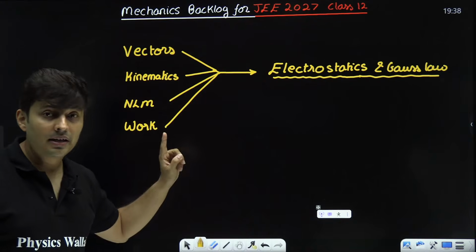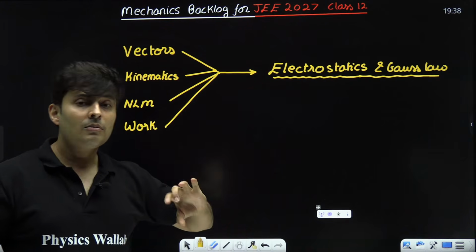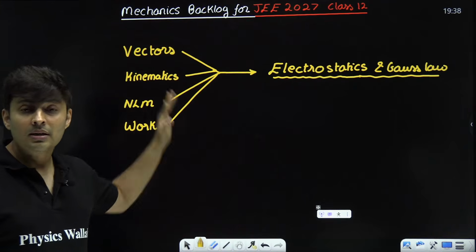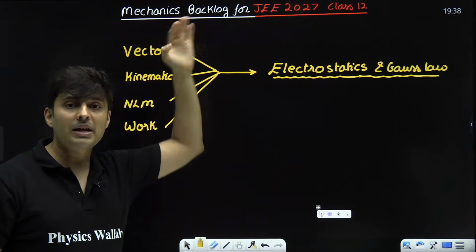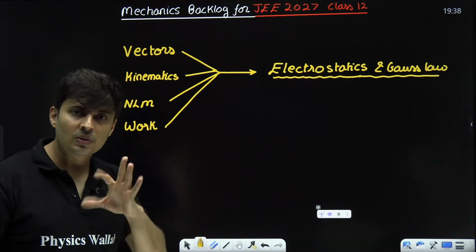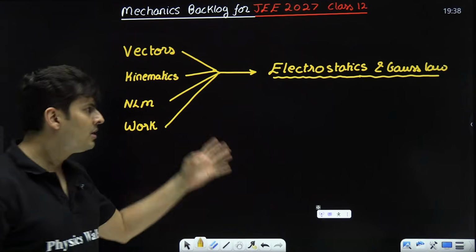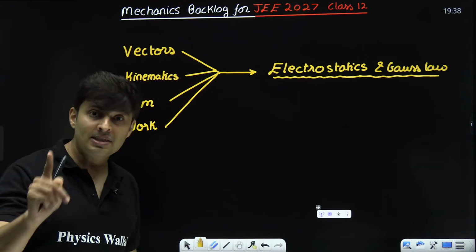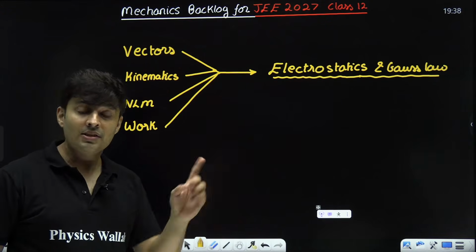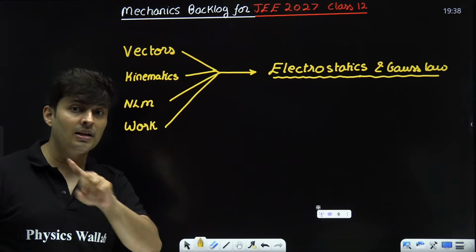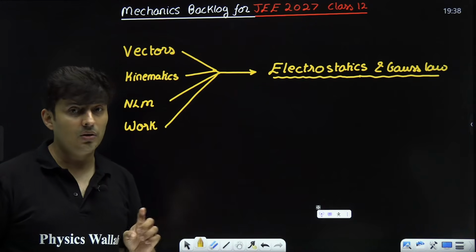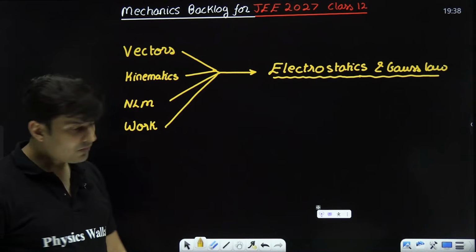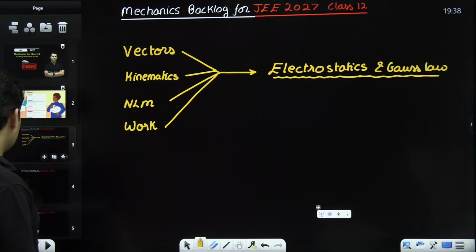SHM is not priority. See, SHM is used in 12th, but it's not like the utmost priority. This is the utmost priority. This is P0, highest priority order. After this only you can understand SHM and everything else. Even if you leave those SHM questions for now, it's okay. SHM is important, but later on you can do it. SHM will be more useful when light waves will start, AC will start and all of that. So before that we will do backlog for that also. Okay, cool. So let's begin.